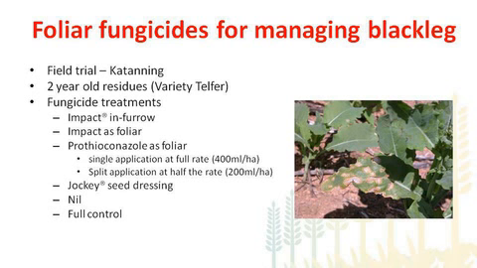Okay, just shifting the focus to blackleg, which is still our number one enemy. We know that there are some fungicides which are registered for blackleg, as seed dressing and in furrow. We tried to look at some foliar fungicides for managing blackleg, and we did this trial at Katanning last year under a moderate disease pressure situation. We applied Impact as a foliar application, and also Prozaro or prothioconazole. We applied the foliar applications either as a single application at full rate or split application at half the rate. Of course, we had standard treatments such as in furrow and Jockey, and nil and full control for yield potential.